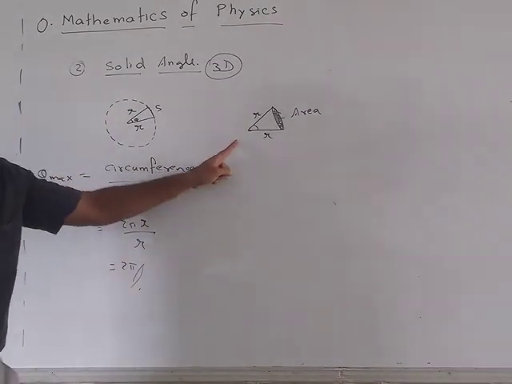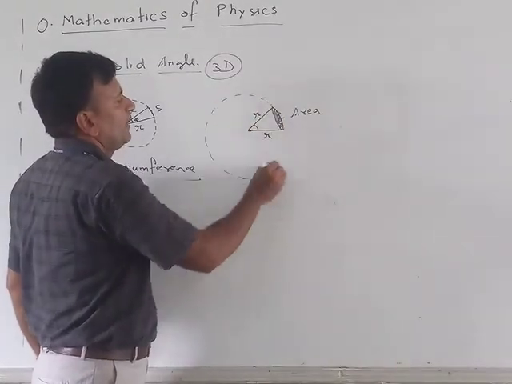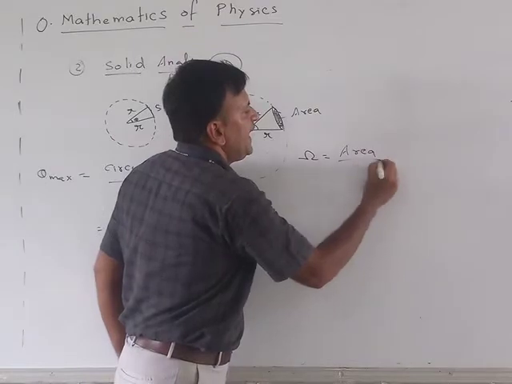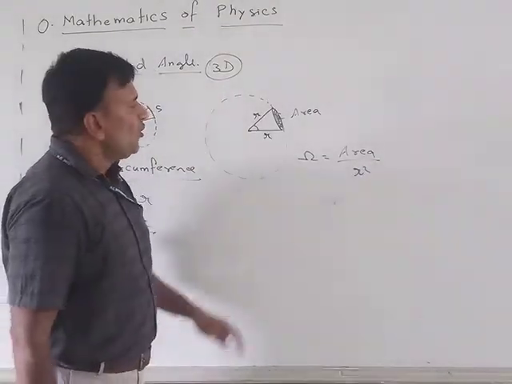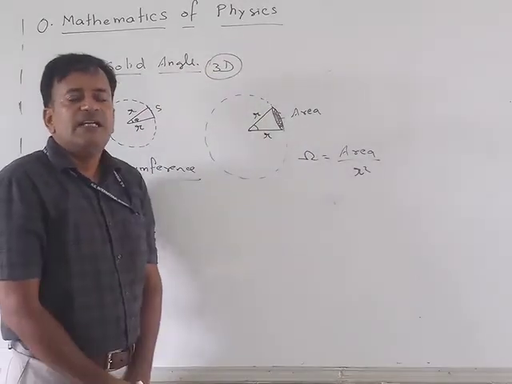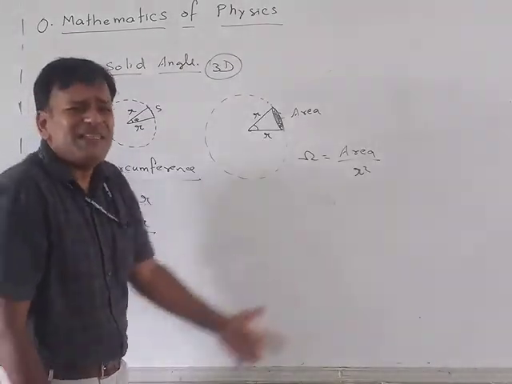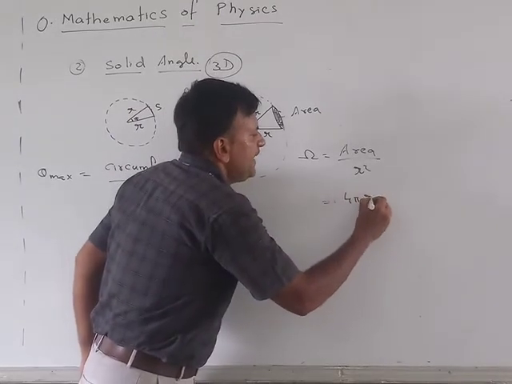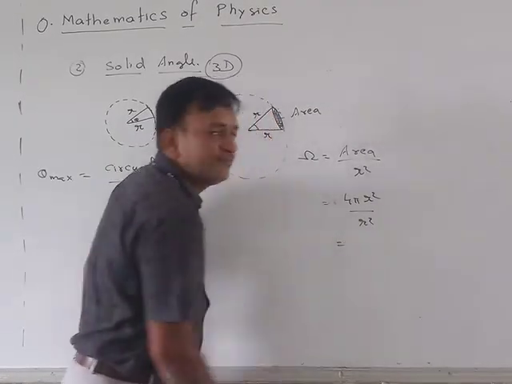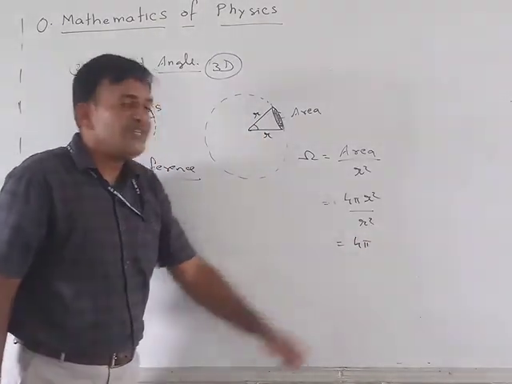What is the maximum possible angle in case of a solid angle? Omega is the solid angle. It was area upon square of radius. So what is the maximum area you can choose on a sphere? It is equal to the surface area of the sphere, which is 4 pi r square divided by r square. So the maximum possible value of solid angle is 4 pi. Note this.